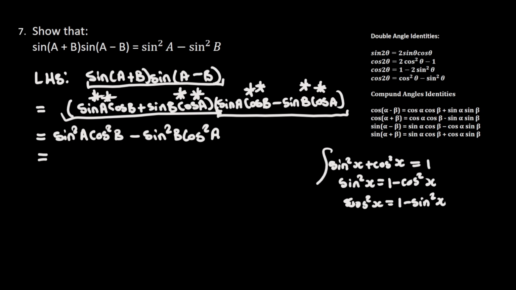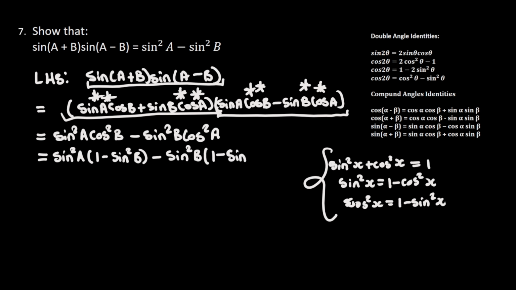So according to these trig identities, what I'm going to have here is sin²a times (1 minus sin²b) minus sin²b times (1 minus sin²a), so that this is going to be equal to sin²a minus sin²a times sin²b.